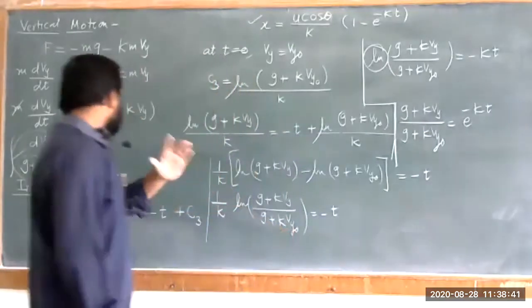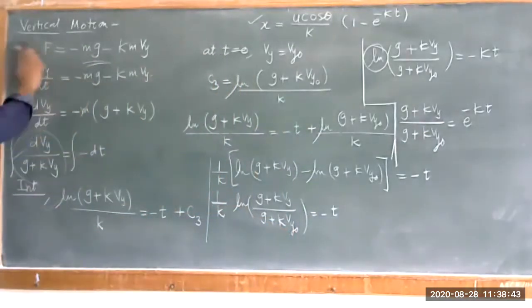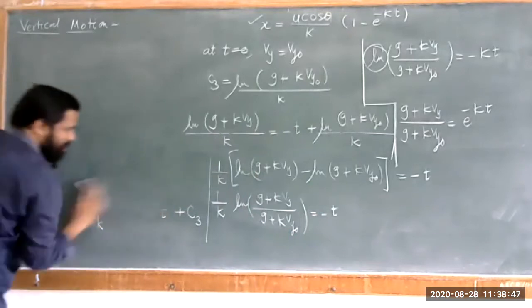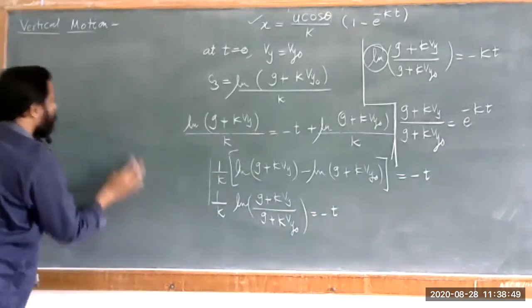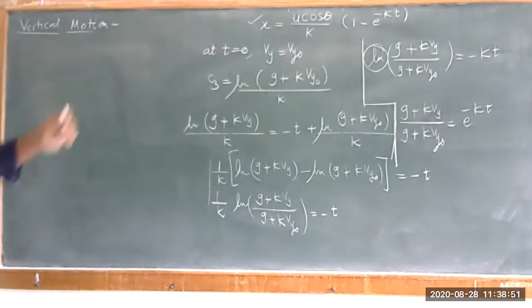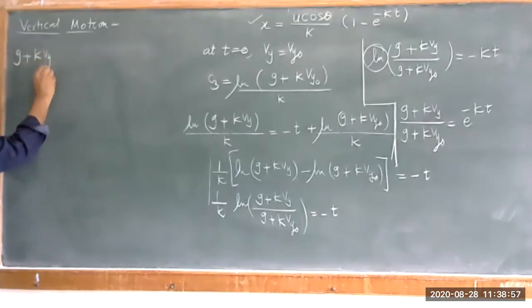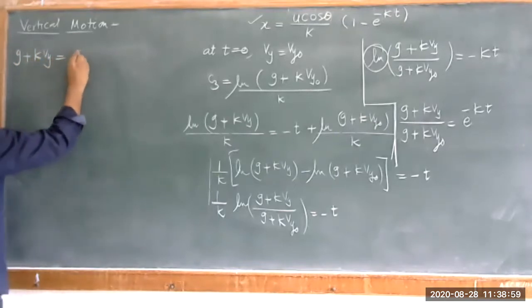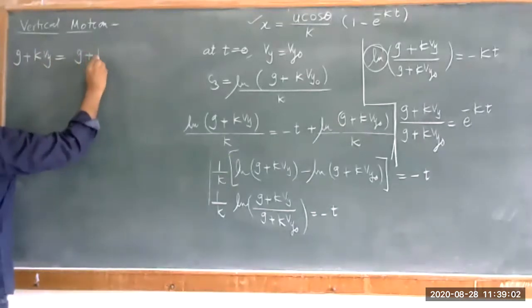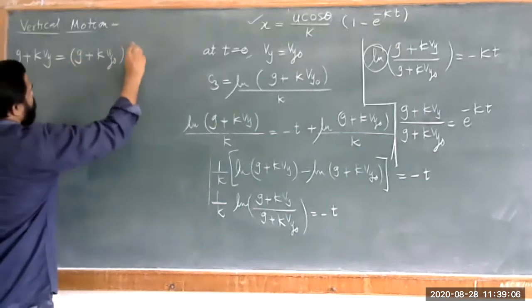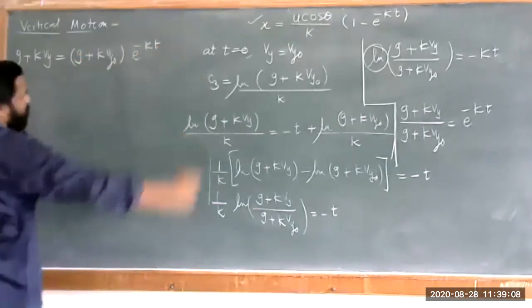So in order to do that, and just erase this. We can write from the equation the value of g plus k vy, that is equal to g plus k vy naught into e raised to minus kt.